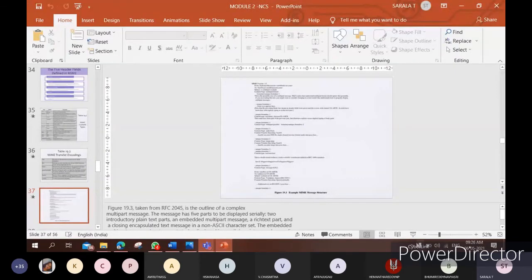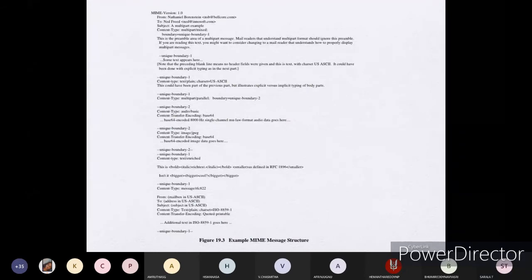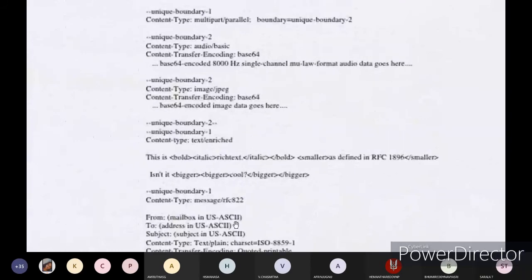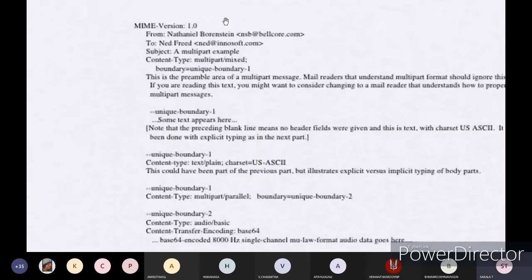I'll show you both with respect to the example also. Here you can see, what is the first part, from and to?